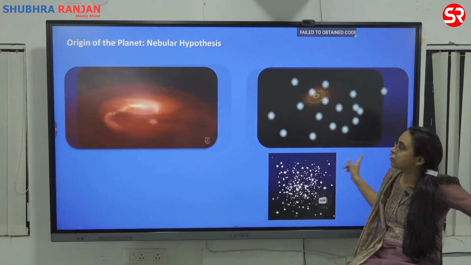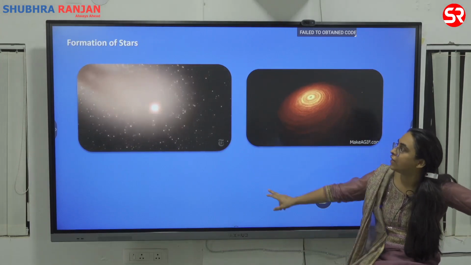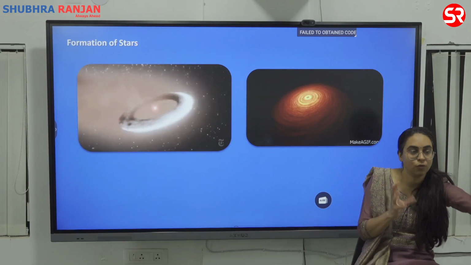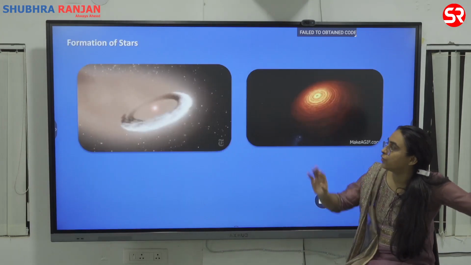The difference is only with respect to the size of the nebula. The Sun is very, very massive, and there is a lot of pull going on there, and therefore it has a light and heat of its own.